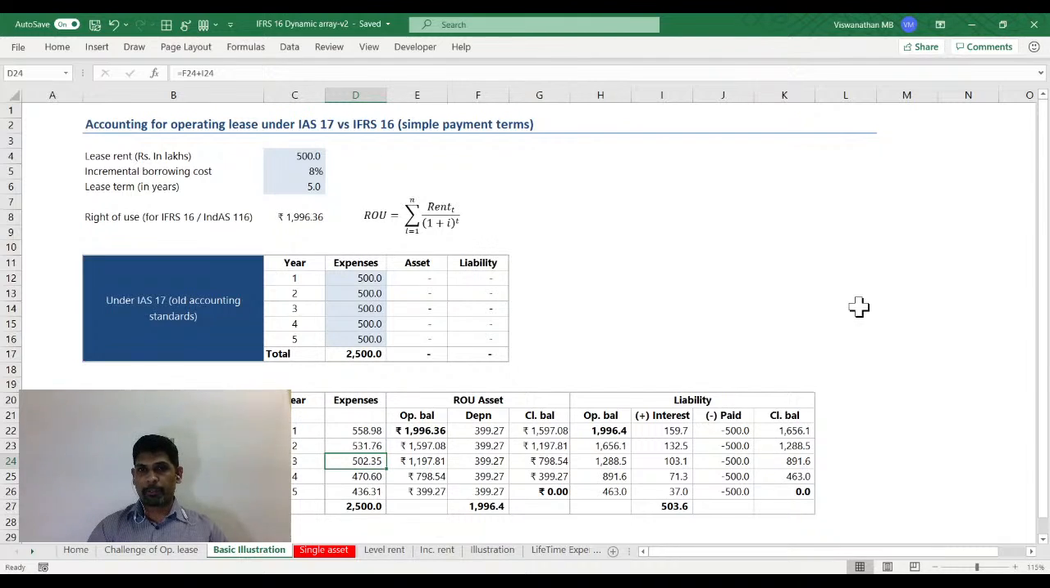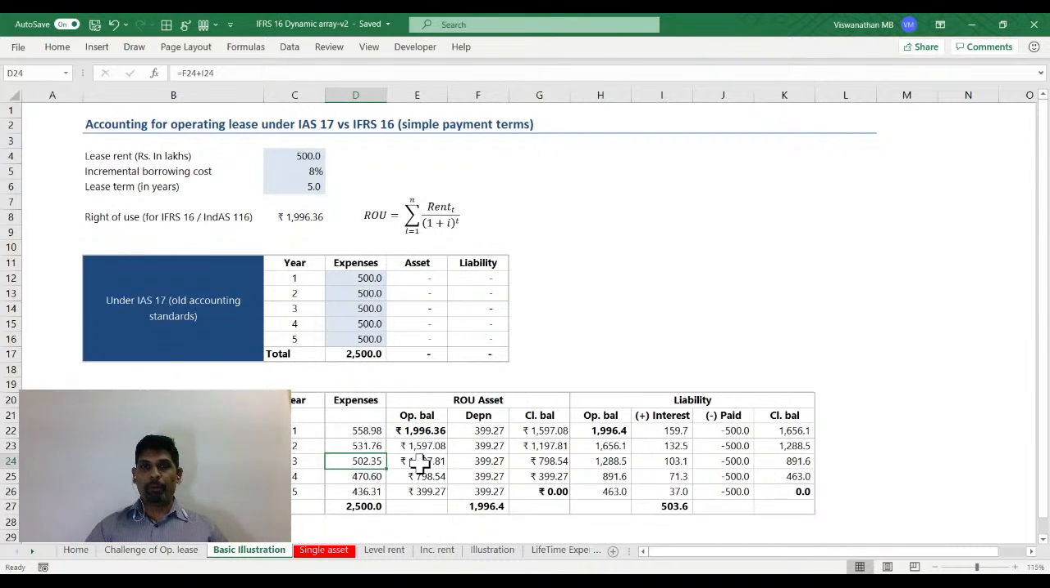Many believe this creates a favorable treatment of lease, because as compared to owning an asset, when you take an asset on lease, there was no depreciation and there was no interest, whereas this accounting methodology has brought in the two. This we believe, or many believe, is a favorable treatment.